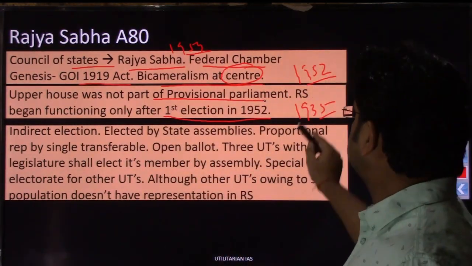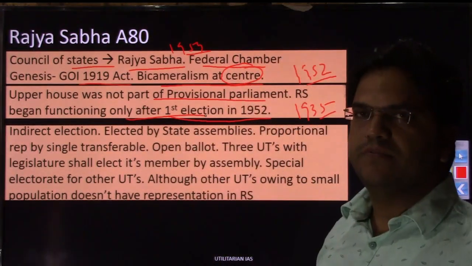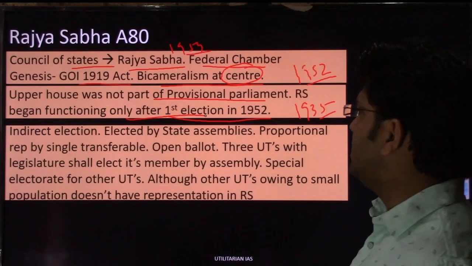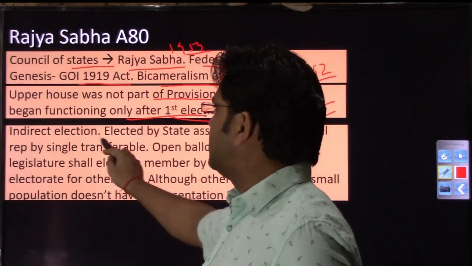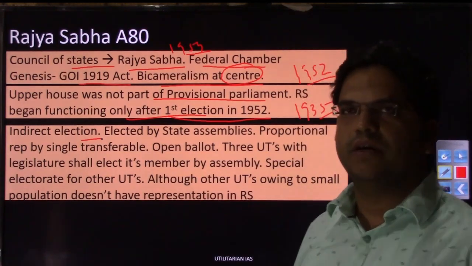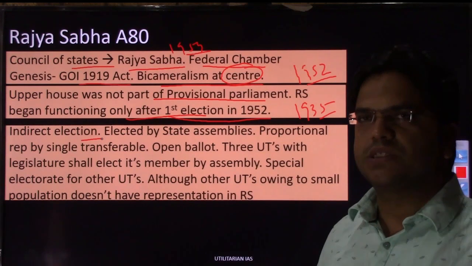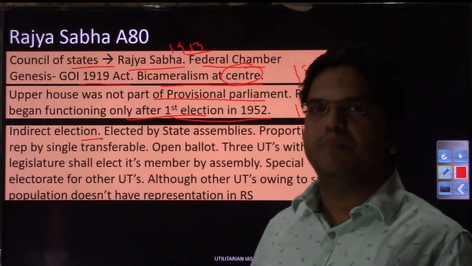We already have discussed that Rajya Sabha began functioning only after the first election in 1952. We already have seen this. What form of election does it have? Members are elected through indirect election. Rajya Sabha members do not get into the direct election the way it happens for members of Lok Sabha.